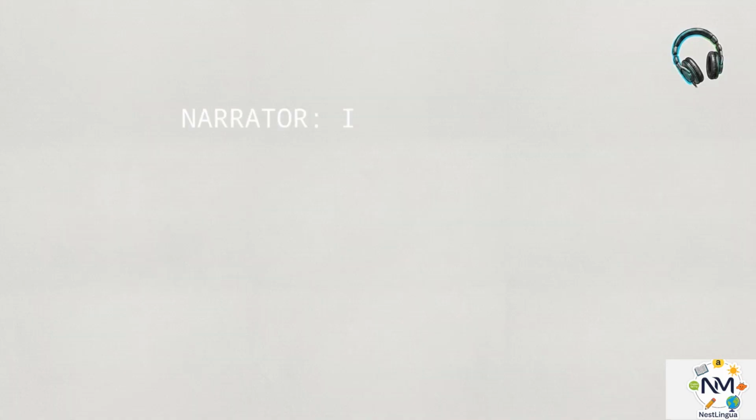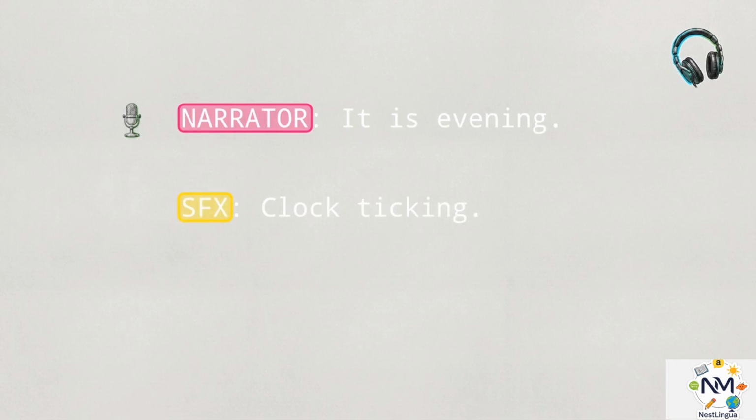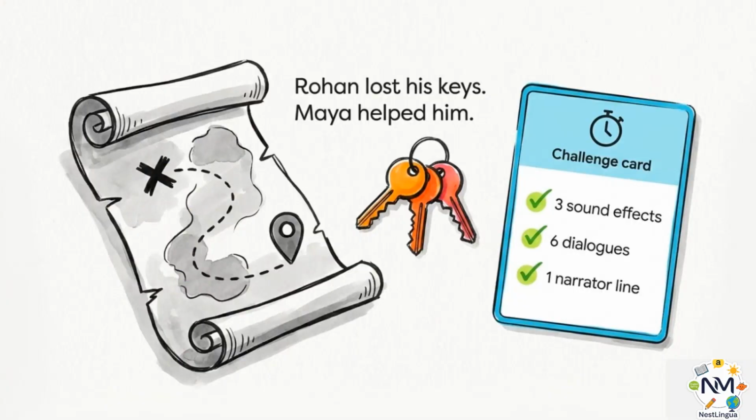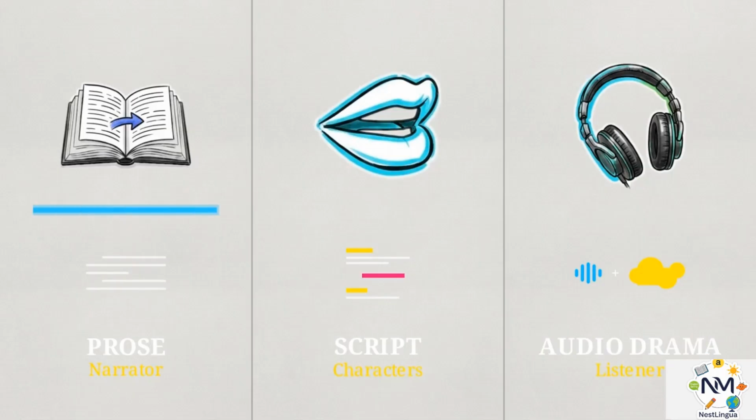In this version, we use a narrator to set the time, a sound effect to replace the visual description of the clock, and capitalized names followed by colons for every line of dialogue. For your final challenge, use these specific constraints to write a script about Rohan and Maya finding a lost set of keys. Remember the distinction.